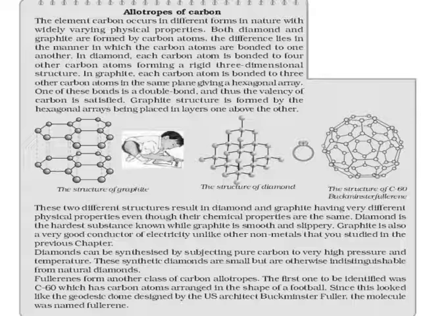Another form of carbon is fullerenes, which is another class of carbon allotropes. It was first identified as C60, which is arranged in the shape of a ball. This looked like a geodesic dome designed by the US architect Buckminster Fuller. That's why the name Buckminster fullerene has been given. The molecule is named fullerene and is used in nanotubes, carbon nanotubes, or nanotechnology.